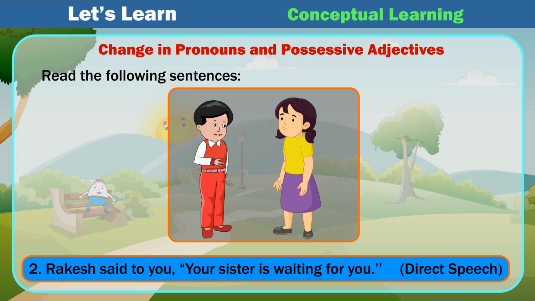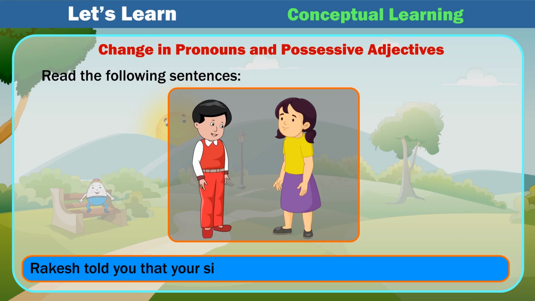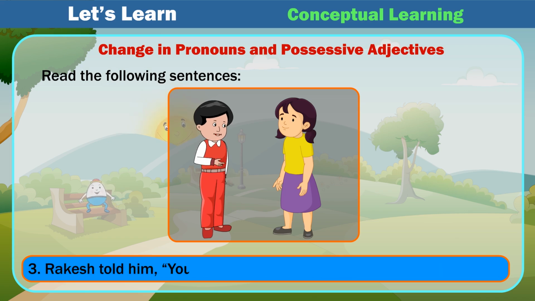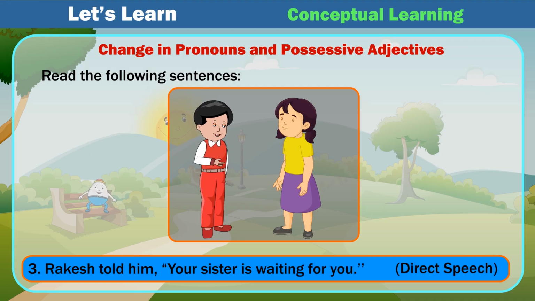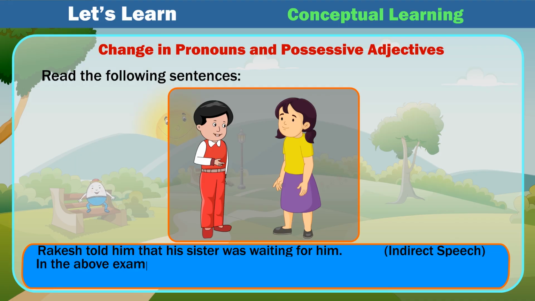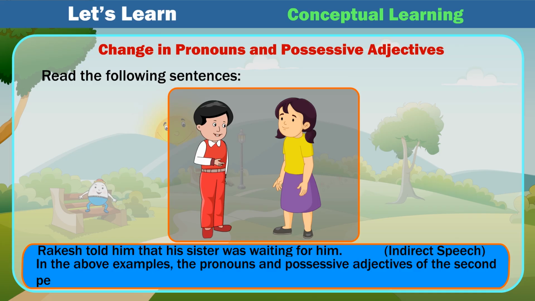Direct speech. Rakesh told you that your sister was waiting for you. Indirect speech. 3. Rakesh told him, "Your sister is waiting for you." Direct speech. Rakesh told him that his sister was waiting for him. Indirect speech. In the above examples, the pronouns and possessive adjectives of the second person change according to the object